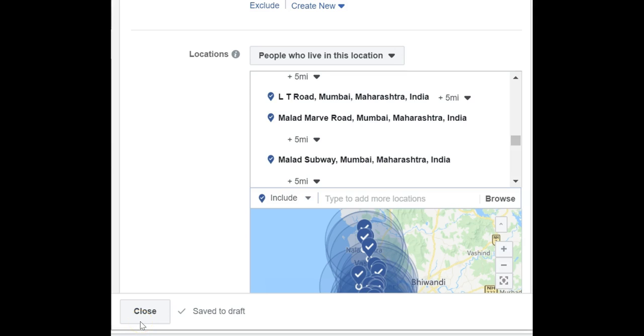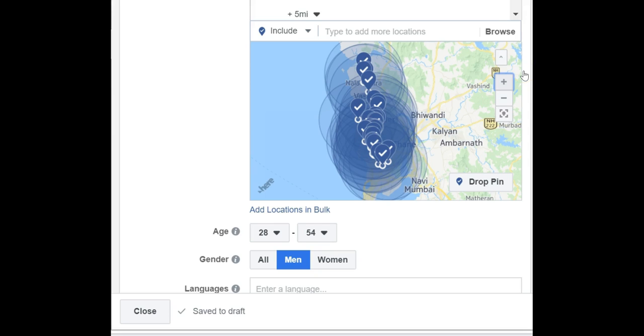You see here how we have listed down every locality that we want to target. This has helped us in getting higher reach against our daily budget. Ensure that you set the radius to 5 miles. After adding all the localities, please zoom out in the map area to ensure that your desired radius is covered properly for the ad campaign.